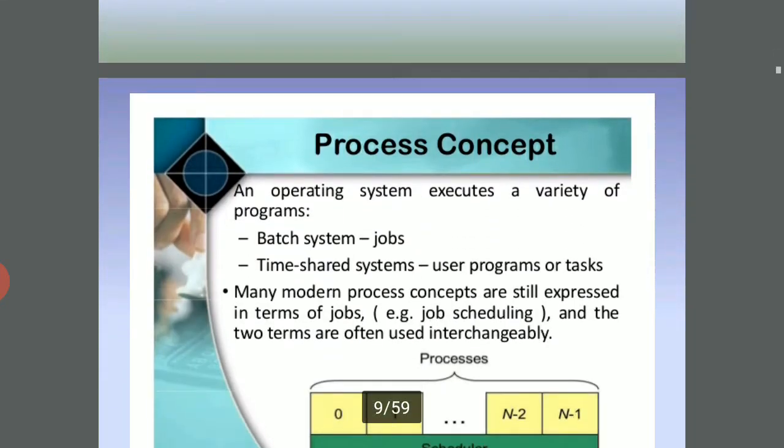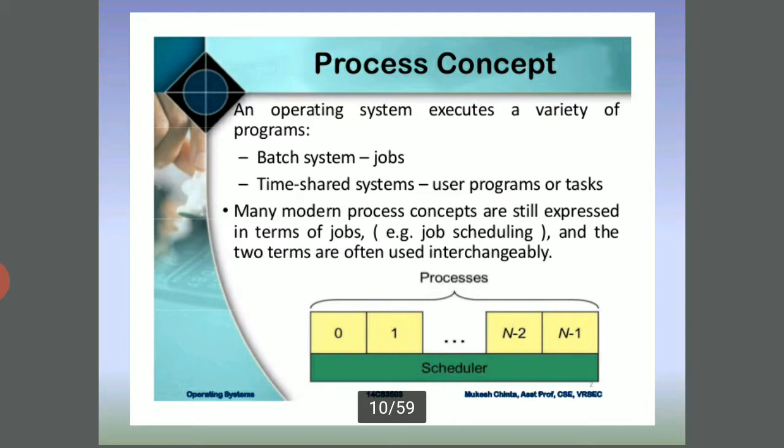What is process execution? Process concepts: an operating system executes a variety of programs, batch system jobs, time-shared systems, and user programs, tasks. Many modern process concepts are still expressed in terms of jobs.